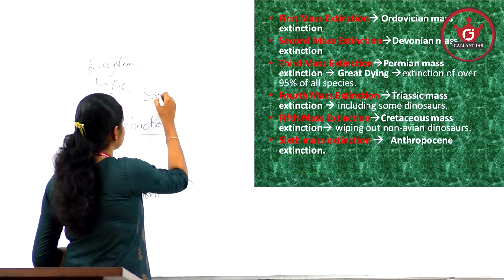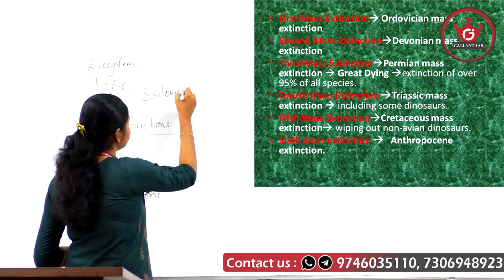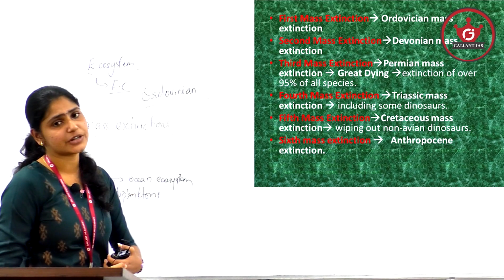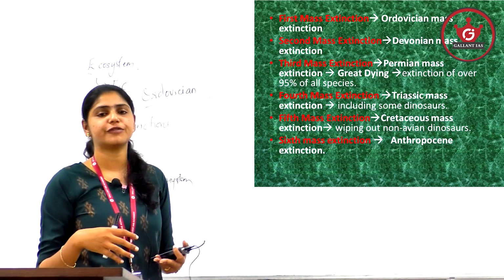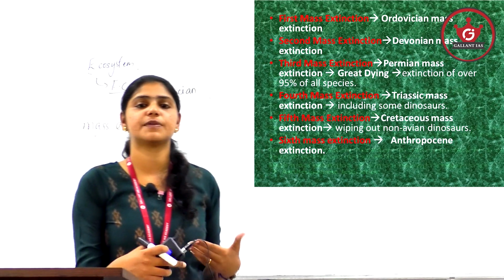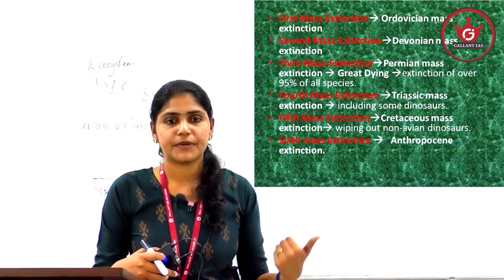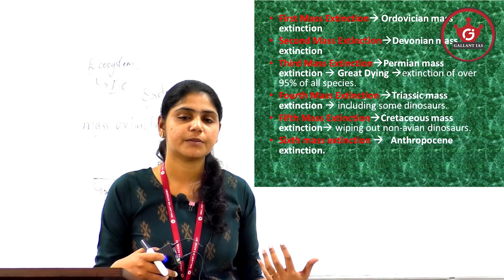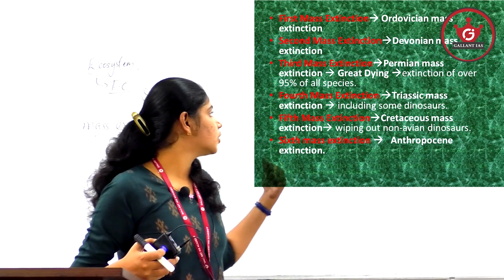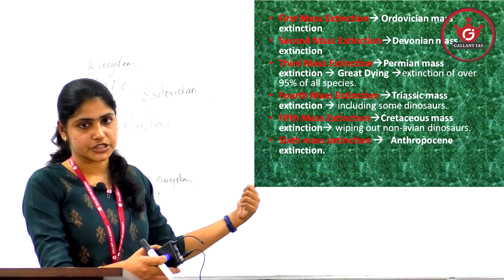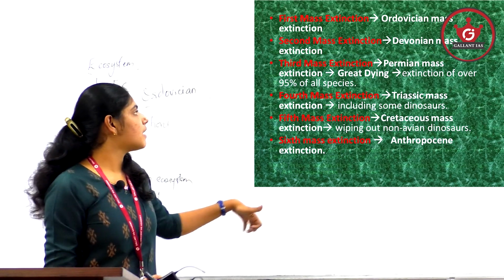It is said to have occurred about 445 million years ago, in which about 85% of all the species disappeared from the earth.